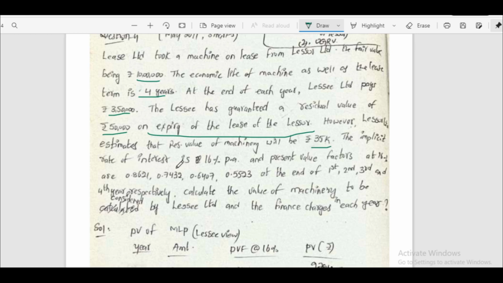The implicit rate of interest is 16% per annum, and present value factors at 16% are 0.8621, 0.7432, 0.6407, 0.5533 at the end of first, second, third and fourth year respectively. Calculate the value of machinery to be considered by Lessee Limited and the finance charges each year.